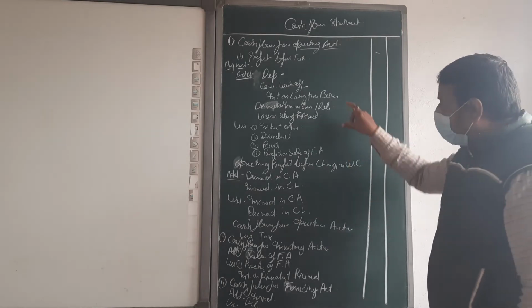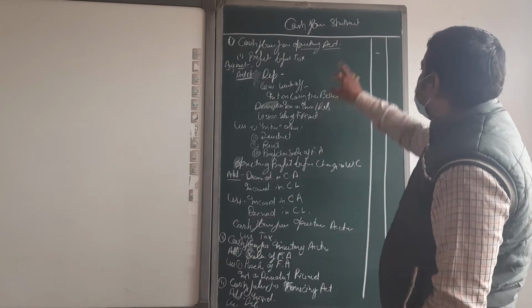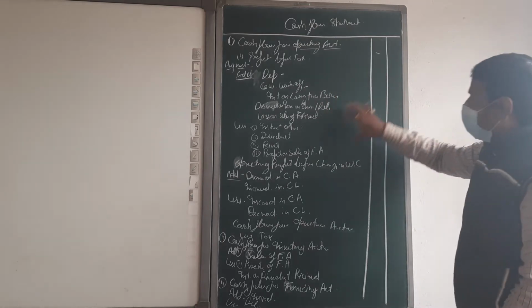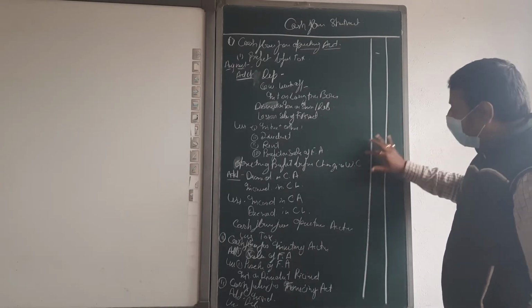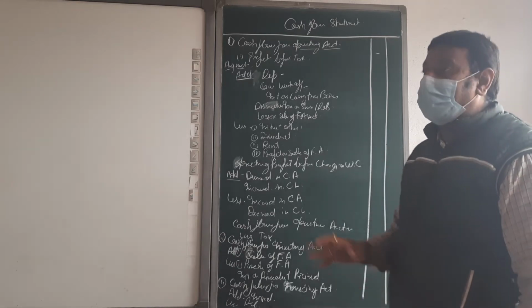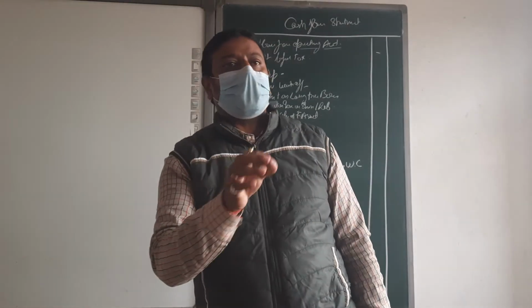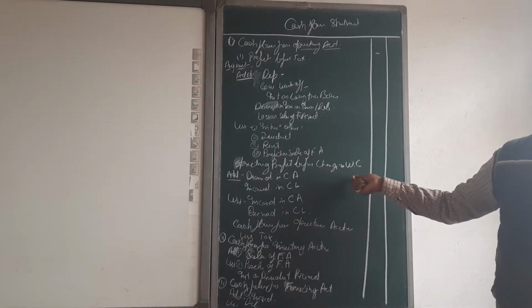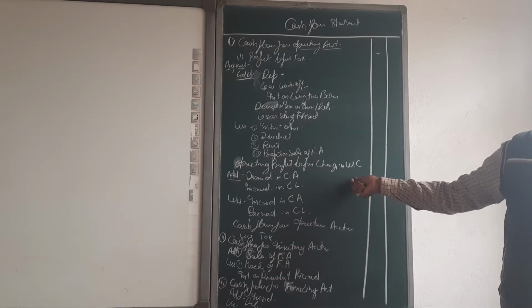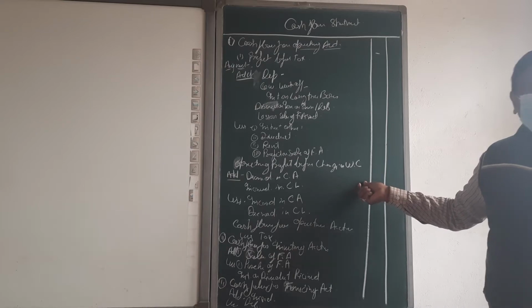Clear? Then check it. One amount, these all amounts added, then next is less, and then the answer comes: operating cash flow before changing working capital.